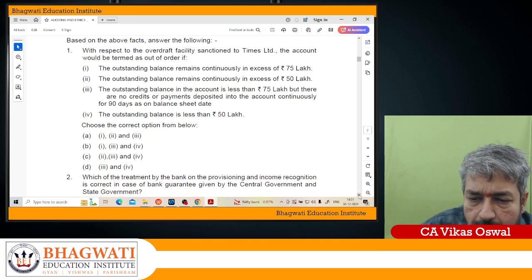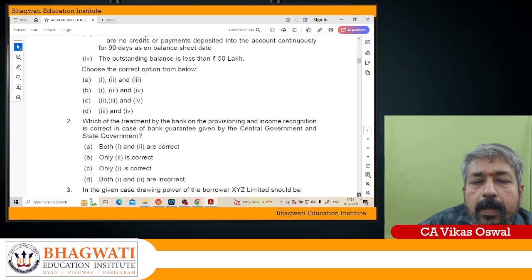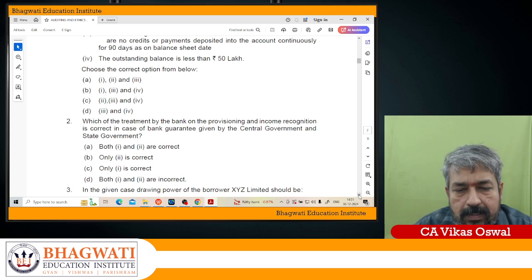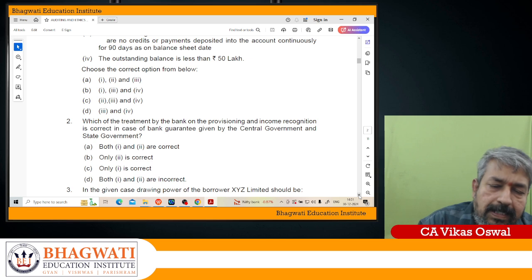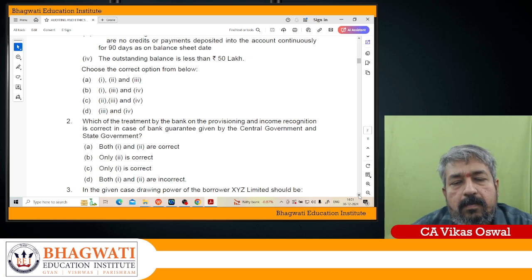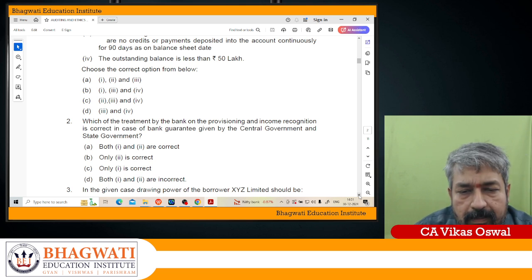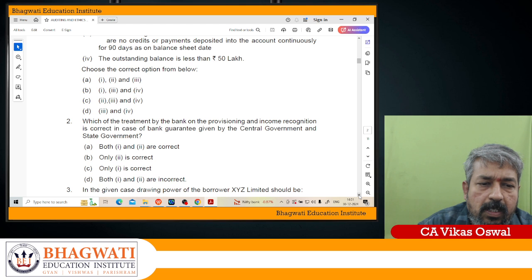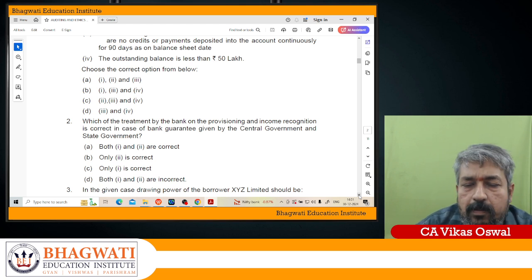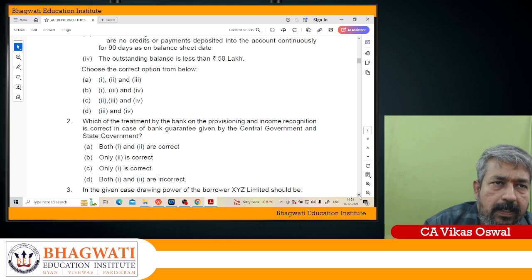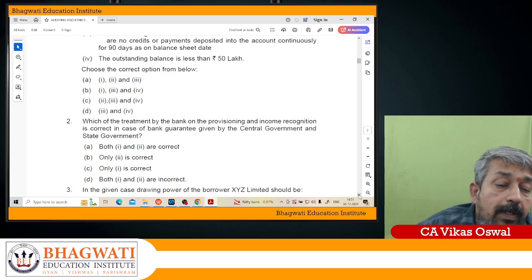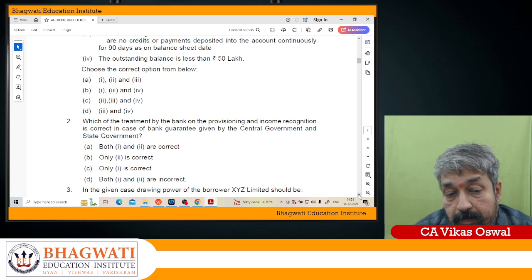Now, let me move forward. Which of the following treatment by the bank on the provision and income recognition is correct as far as the bank guarantee by the central government and the state government is concerned? See, both central government and state government are classifying the asset as a performing asset. For income recognition purpose, they are recognizing it as a non-performing asset. Okay, so that's what it is. Now, in this case, please understand that the privilege is only available to the central government. It is not available to the state government.